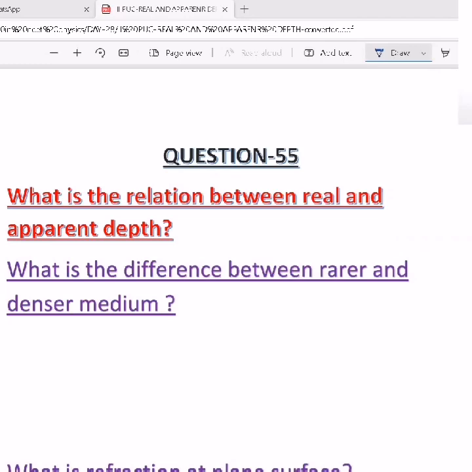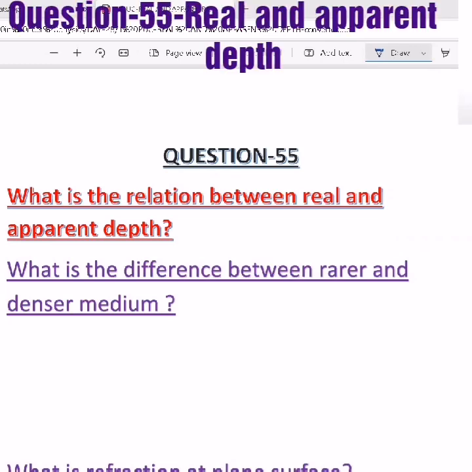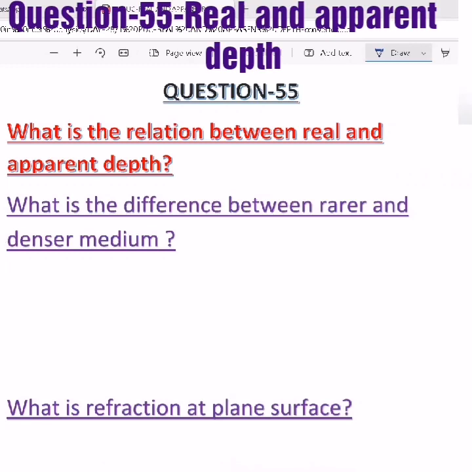Today we are going to discuss question number 55, that is relation between apparent depth and real depth. To understand this, the very first thing we have to understand is what is the difference between rarer and denser medium.